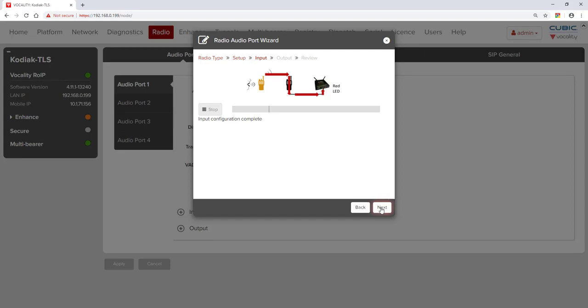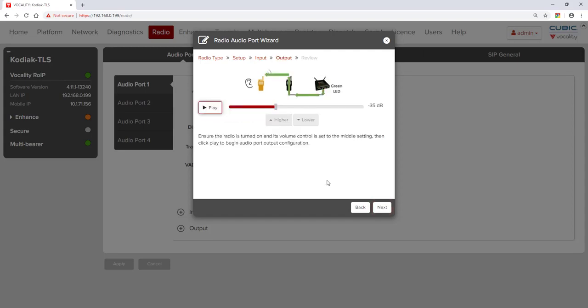We will now move on to the output. Select play and listen to the audio on the radio. Use the slider or higher and lower buttons to adjust output to an appropriate level. The audio will loop several times while adjustments are being made. I will now demonstrate.